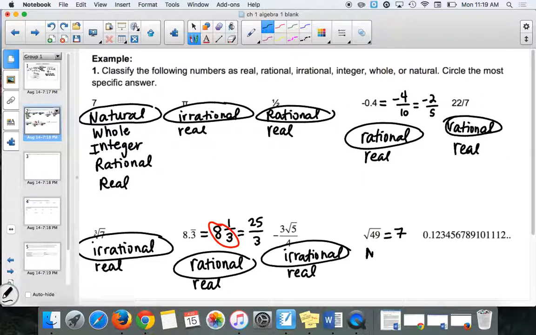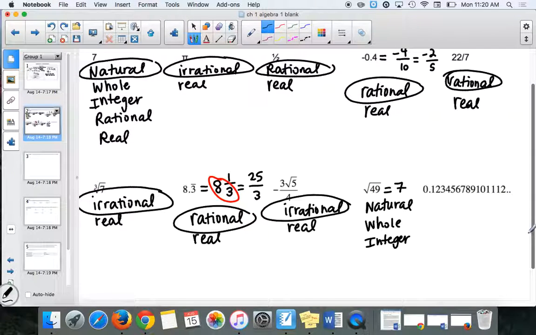So we're going to start with natural, whole, integer, rational, and real. There are abbreviations for these things. I won't teach them to you though. I can next time.